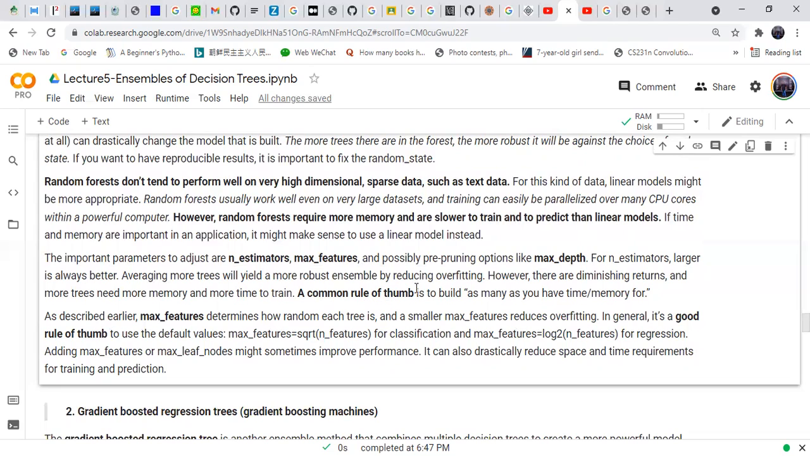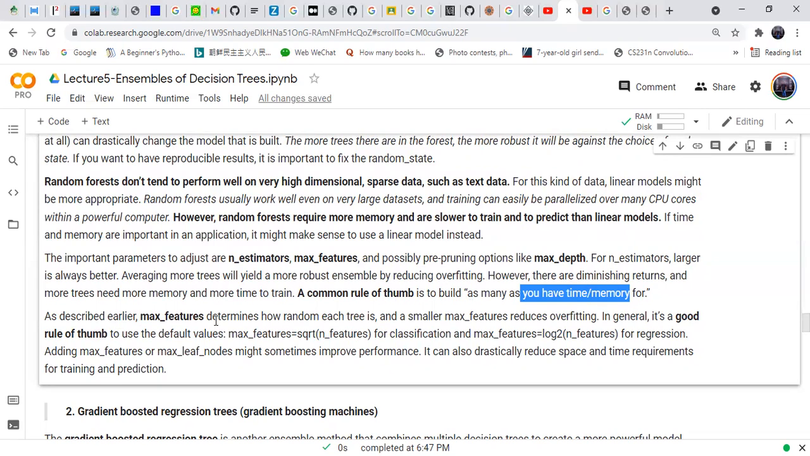The rule of thumb for n_estimators is that larger is better. Averaging more trees will yield a more robust ensemble, and it is a good option to reduce overfitting. But if you use more trees, it requires more memory and is more time consuming. So the rule of thumb is to use as many as you have the memory and time for.